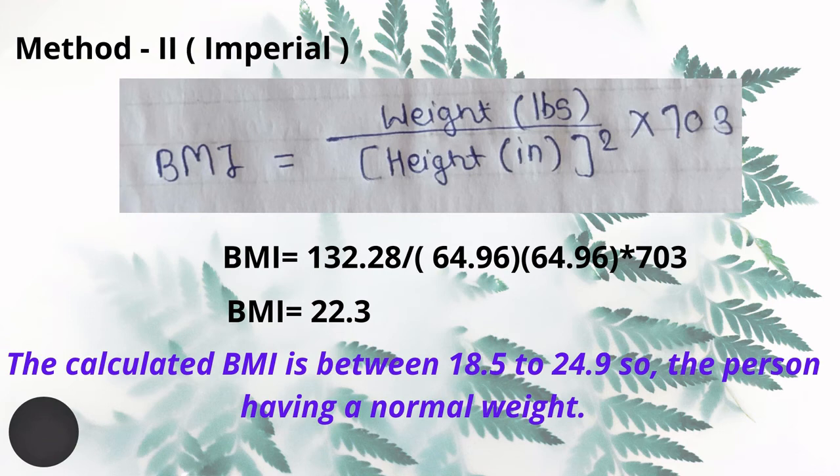So the conclusion is the person with that weight and height is normal weight because a BMI in between 18.5 to 24.9 is the healthy weight we discussed before in previous slides. If you are obese or underweight, then consult your doctor.